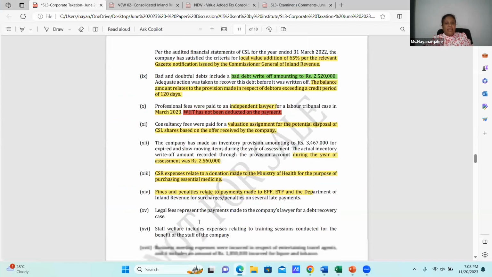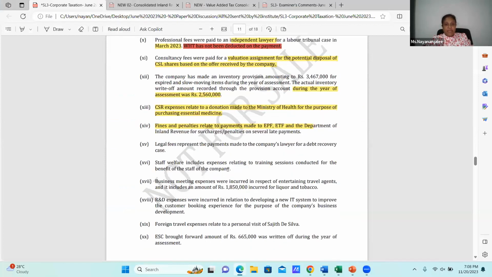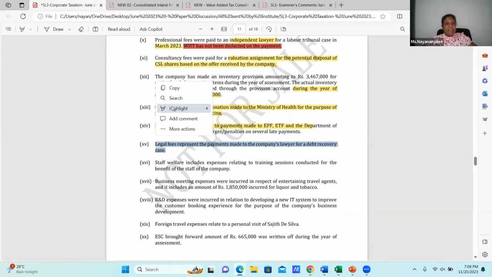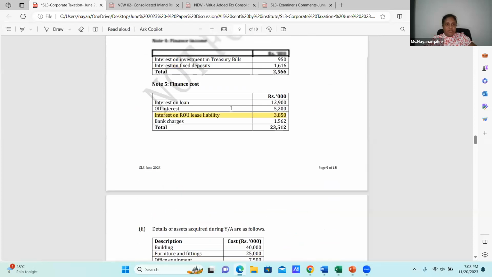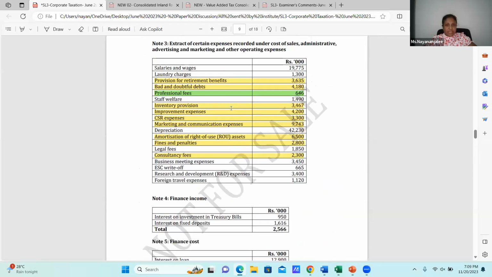Here, the legal fees represent the payment made to the company lawyer for a bad debts recovery case. Now, the legal expenses represent bad debts collection, definitely incurred for the production of income. We will look at the amount of the legal fee. The legal fee is 1,850,000.